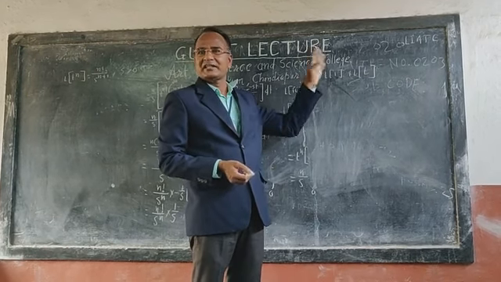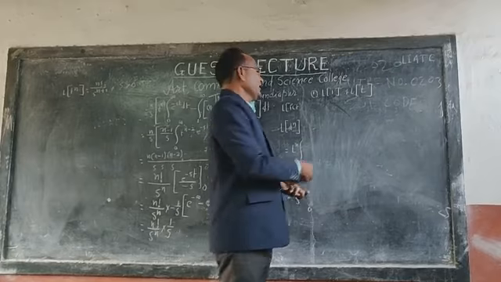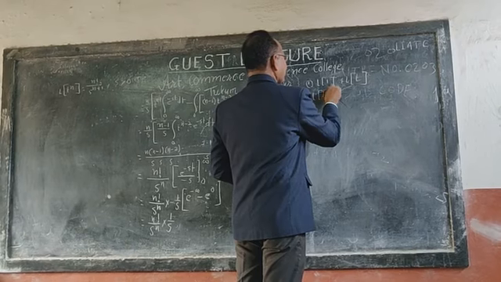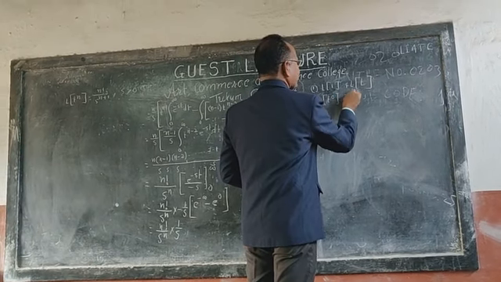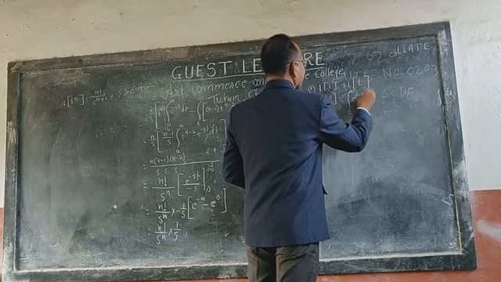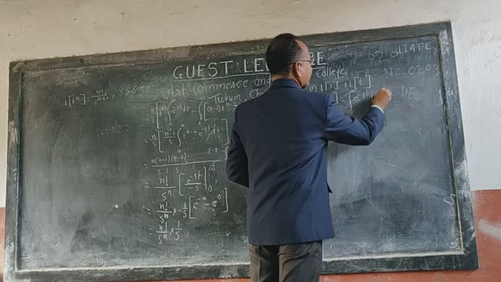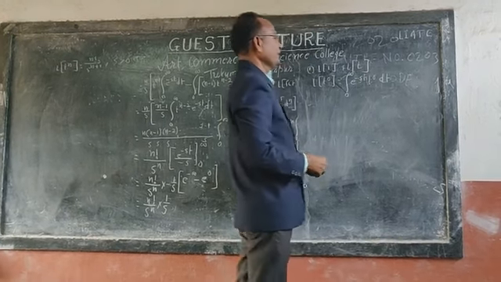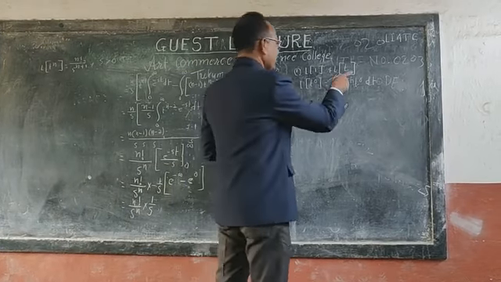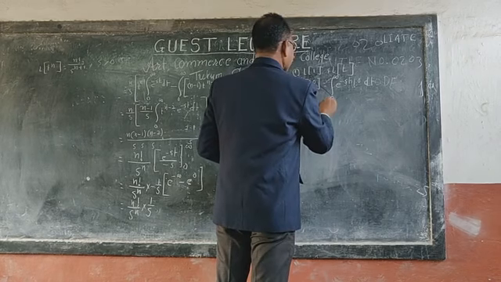It means f of t is equal to t to the power 0. So L of t to the power 0 is the integration from 0 to infinity of e to the power minus st times f of t, here t to the power 0, with respect to t. Here t to the power 0 is 1.